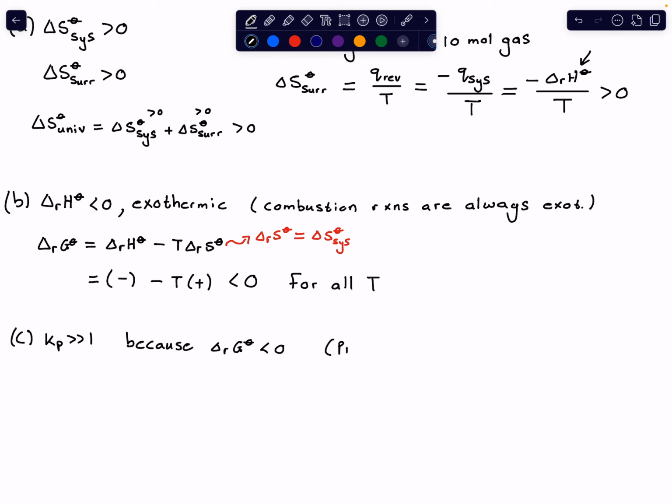It's product favoring equilibria. Product favoring equilibria means large K's.